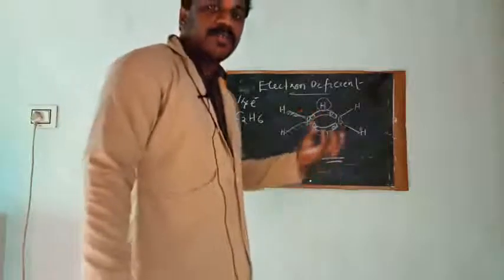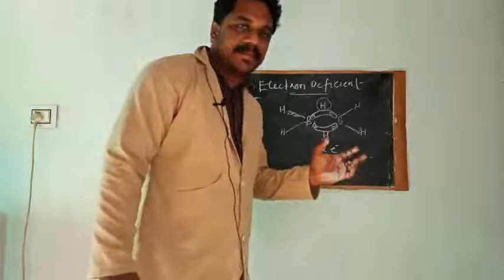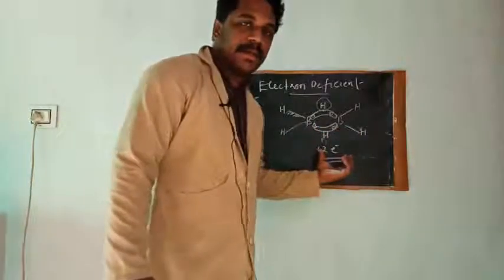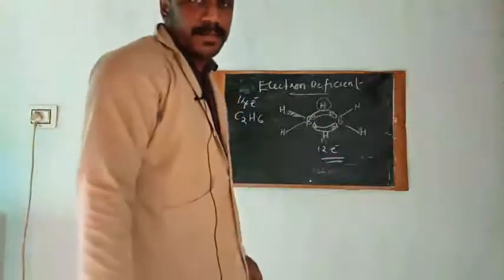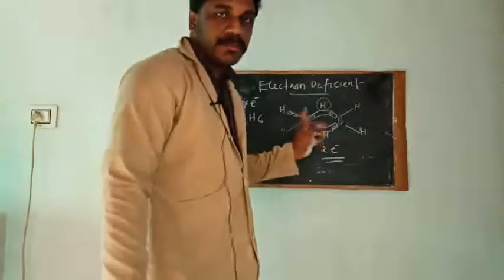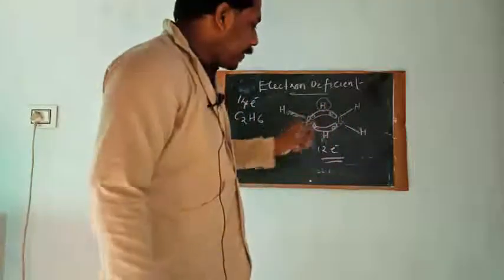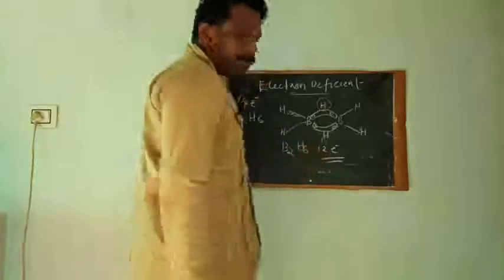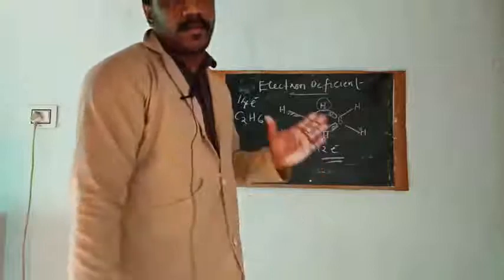Such compounds in which the required number of electrons is less to form a stable compound are called electron deficient compounds. Do you understand what an electron deficient compound is? An example is B2H6, diborane. Diborane is an electron deficient compound.